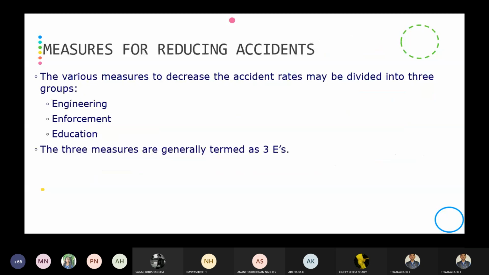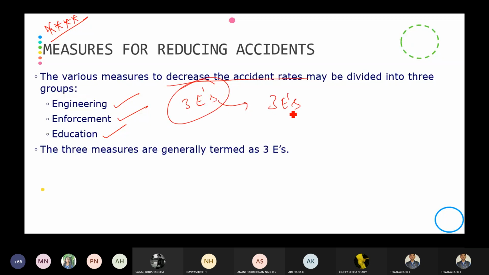Next one is measures for reducing accidents. It is very important, so you can mark it here. This is also in the fourth module. Everything is important, you may expect any type of question. The various measures to decrease the accident rate may be divided into engineering measures, enforcement measures, and education measures. These three are called the 3 E's of accidents. We can remember the 3 E's of accidents.